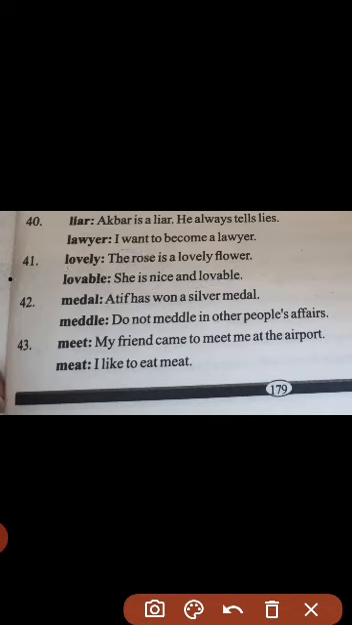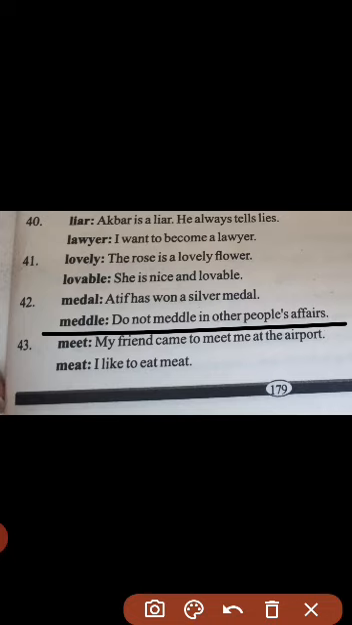Second is medal. Medal means tamga. Atif has won a silver medal. Now it is a noun, whereas the second word is meddle. Meddle. Now here this meddle is grammatically different. It is a verb, but they have the same sound. They are also called the homonyms, right?